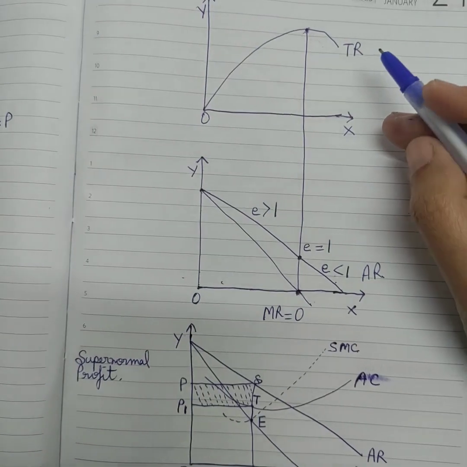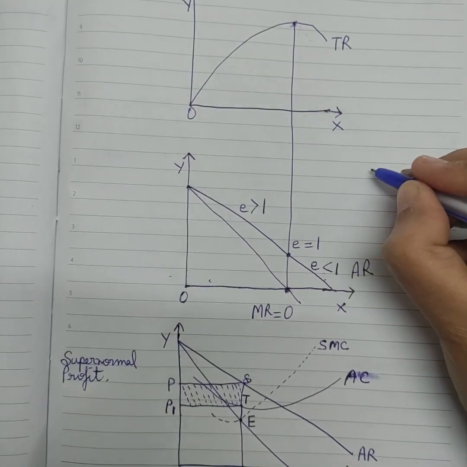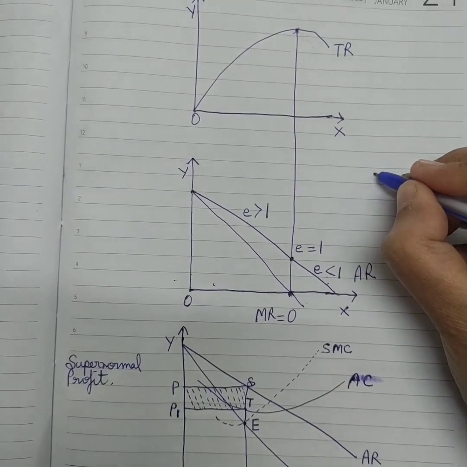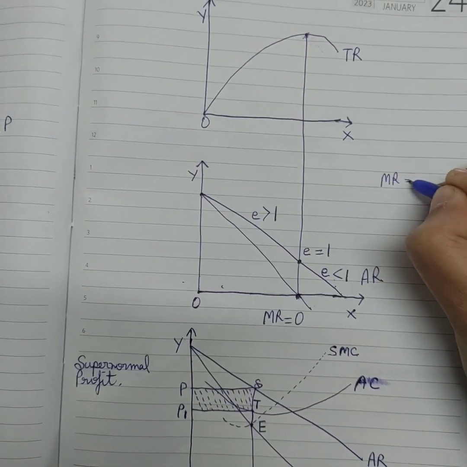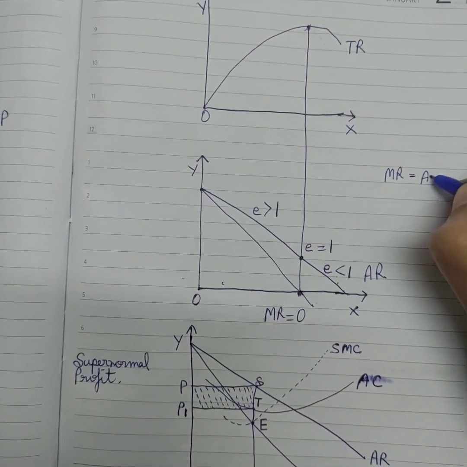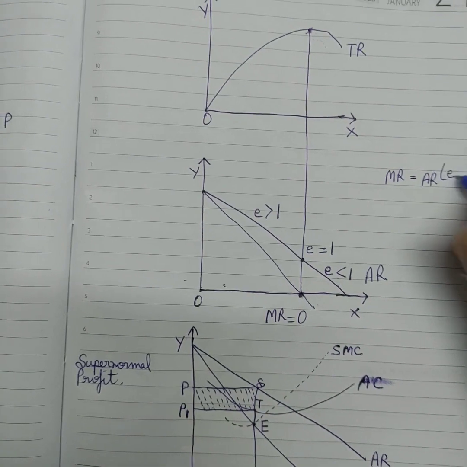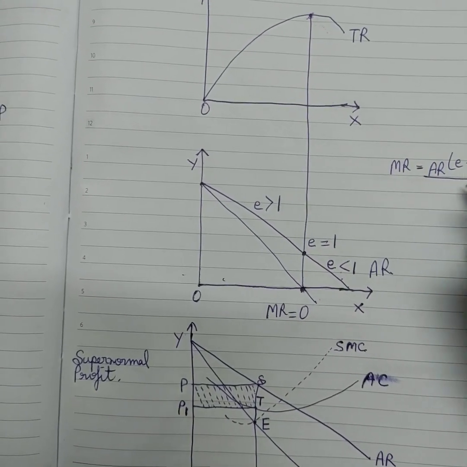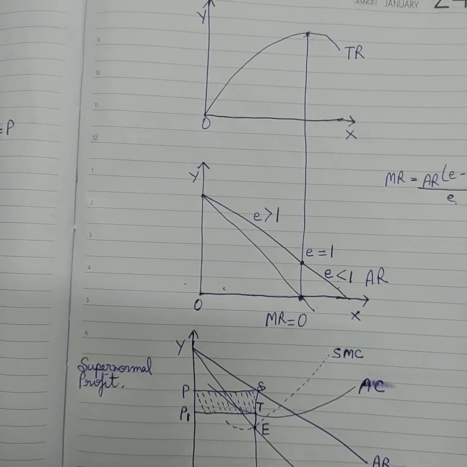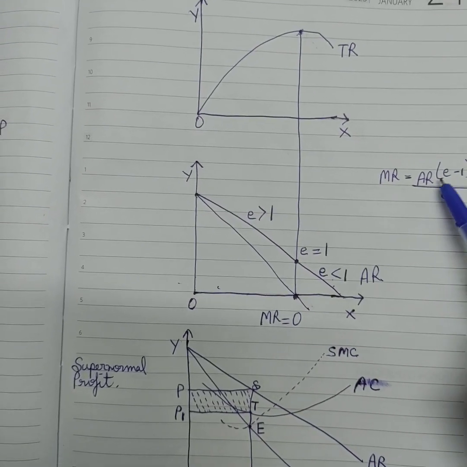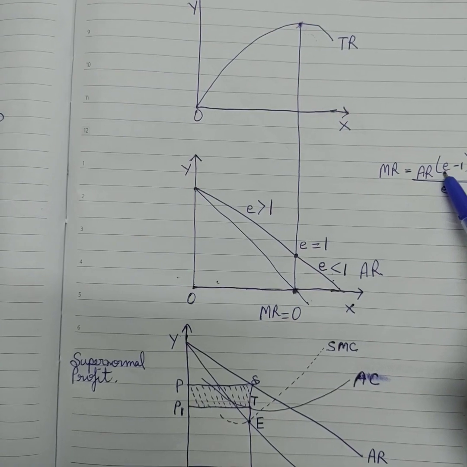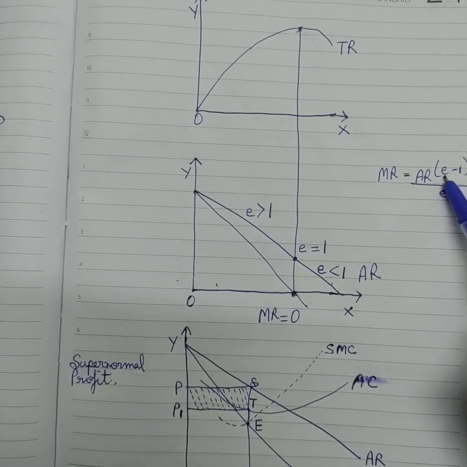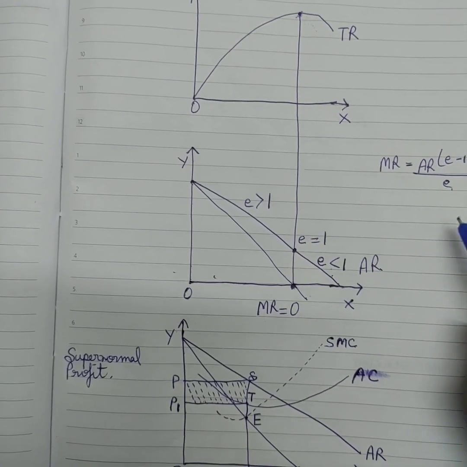Another relation we have learnt is that MR is equal to AR into (E minus 1) upon E. This E denotes elasticity.